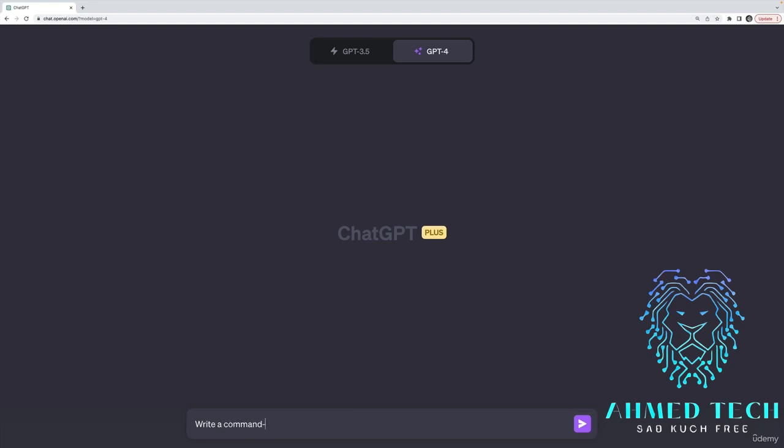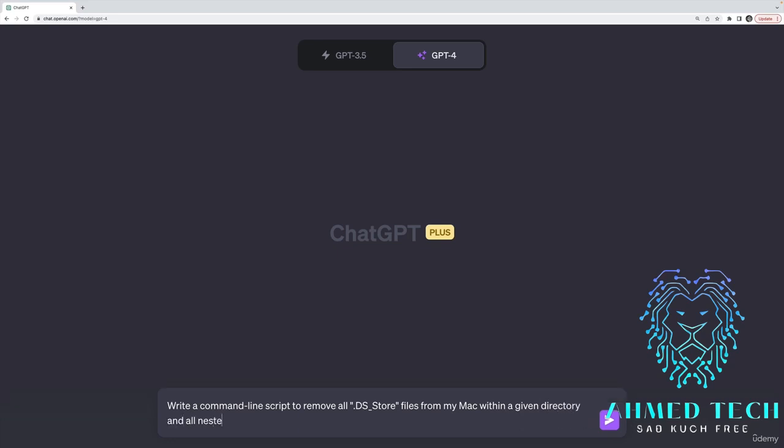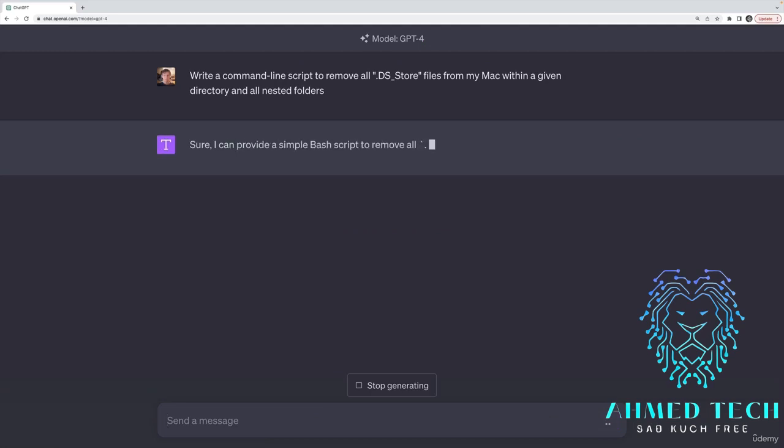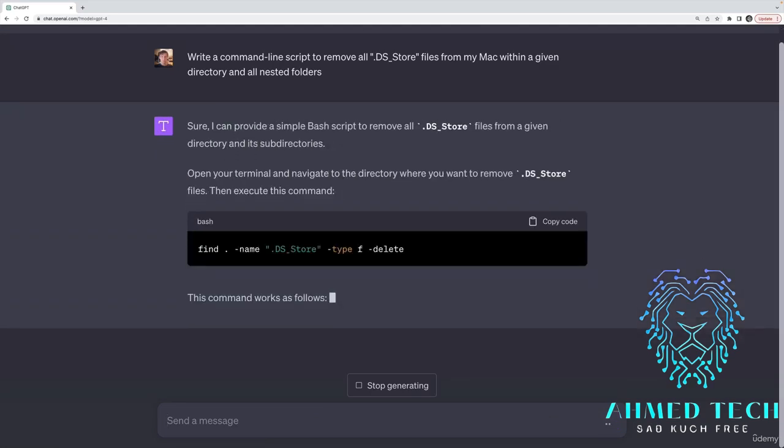Write a command line script, can I zoom in a bit, to remove all .DS_Store files, there's a dot in front of it, from my Mac within a given directory and all nested folders. Let's imagine there's 5 or 6 layers of these folders and they all have a .DS_Store. Yep, so it is,